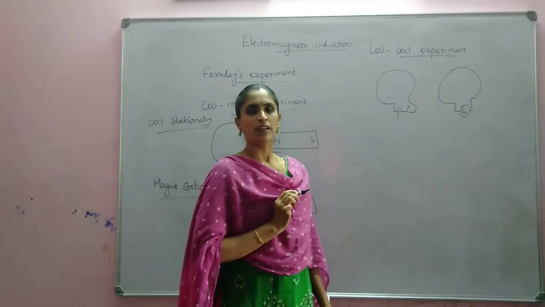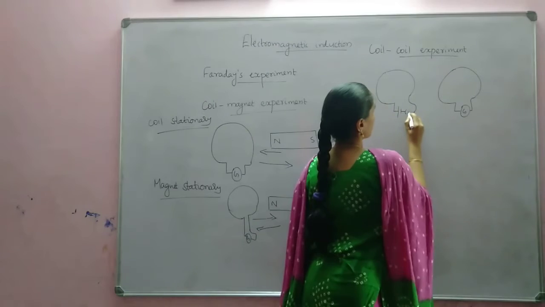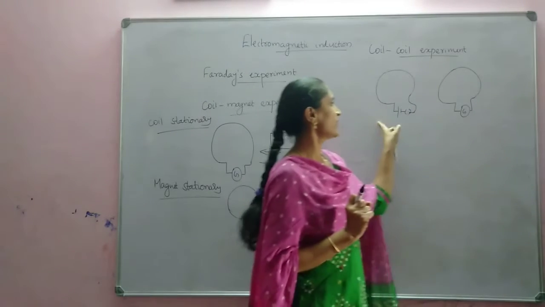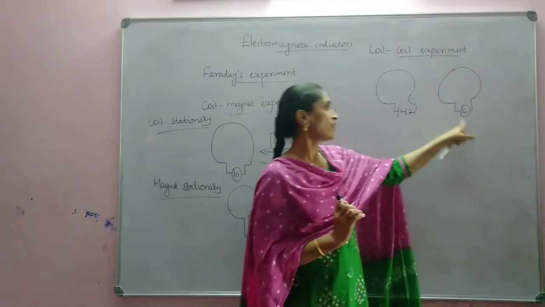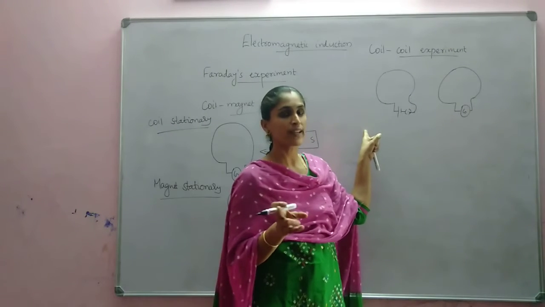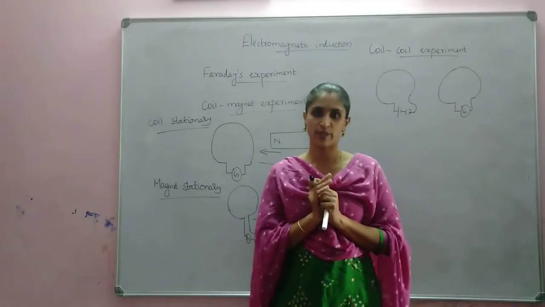Okay. So here, the key is closed. Again, when the coil is moved towards, there is a deflection in the galvanometer. When it is moved backward, there is a deflection in the galvanometer in the opposite direction. When both the coils are stationary, there is no deflection.